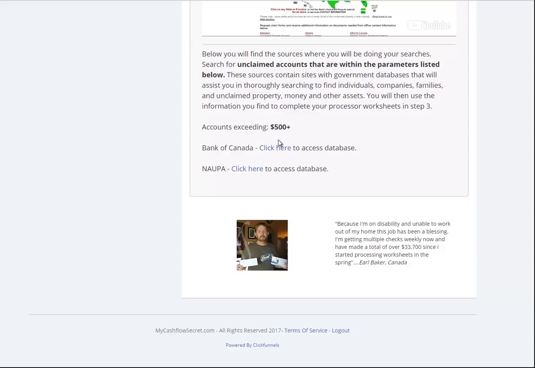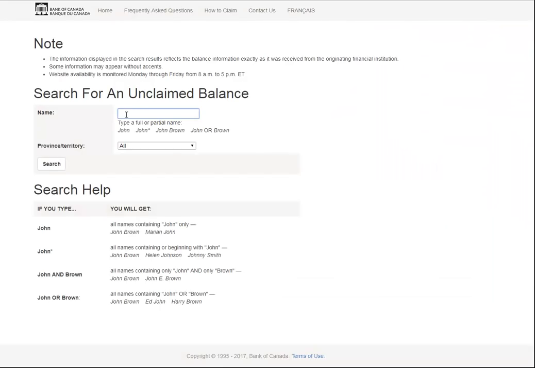Okay. So basically, I just want to get to the lesson here in step one, and that is I'll search both databases to show you how easy it is. I'm going to go to the Bank of Canada and punch in a name. Now, it shows an example of a first name. Don't worry about that. It's easier, I found, that you just do the searches on last names. So you could do Brown as they give the example, or Smith, or Johnson, or Johnston, or Campbell, or Young, or whatever. Okay, you're just going to punch in a last name.